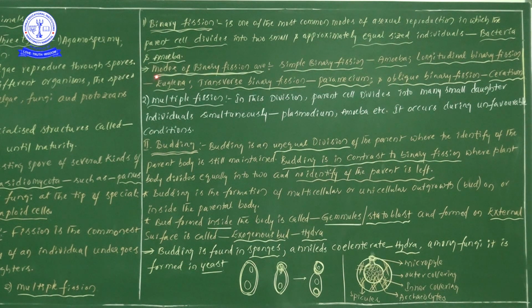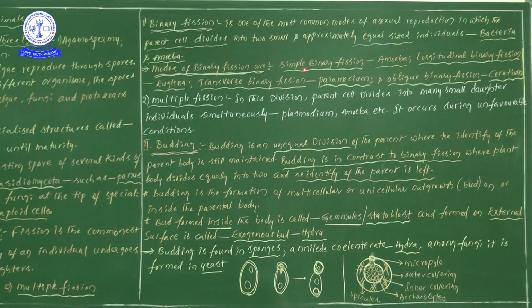Next one, modes of binary fission. There are different types of modes. First one is simple binary fission. We have taken binary fission of bacteria and amoeba members, which is deeper information, sometimes written in orange color, and they ask about it, so let us discuss.